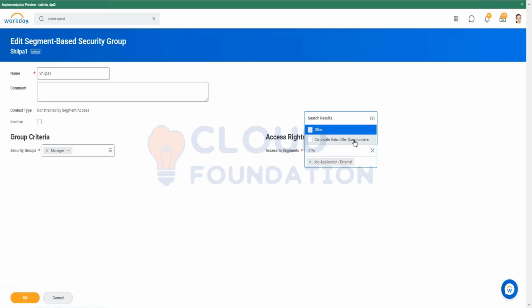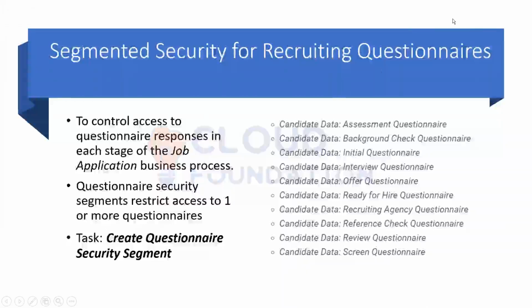It will include all the questionnaires which are present in the system and which are for the offer stage. Similarly, we can see all other Workday defined segments, and we can create our own also, which include our customized questionnaires. So let's go back and see where its usage is.